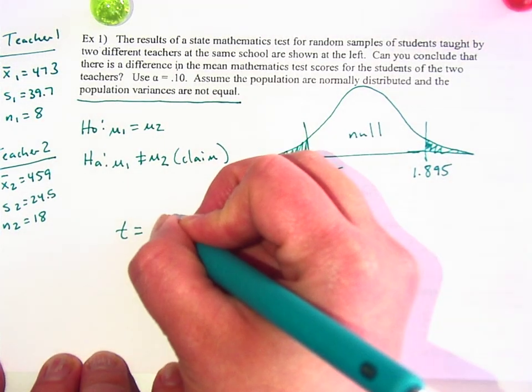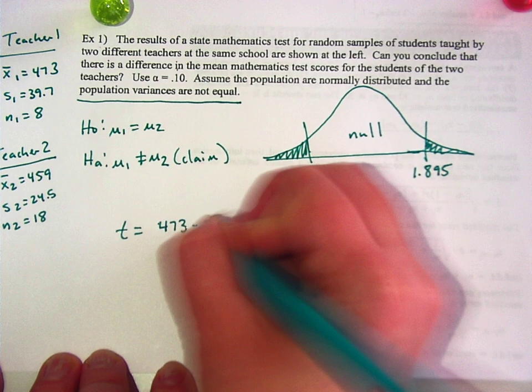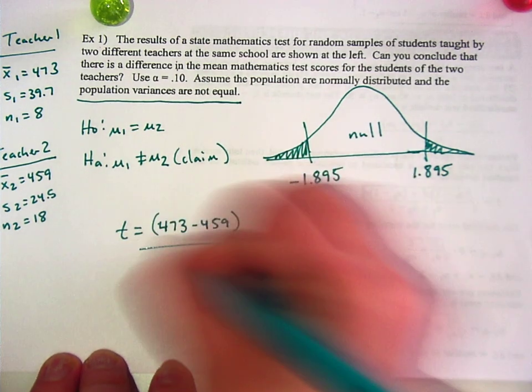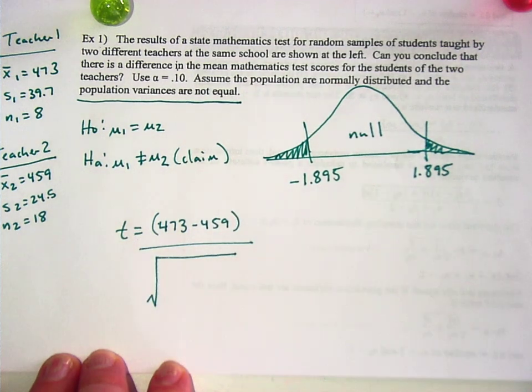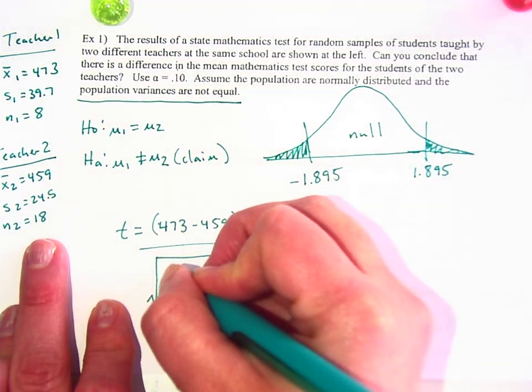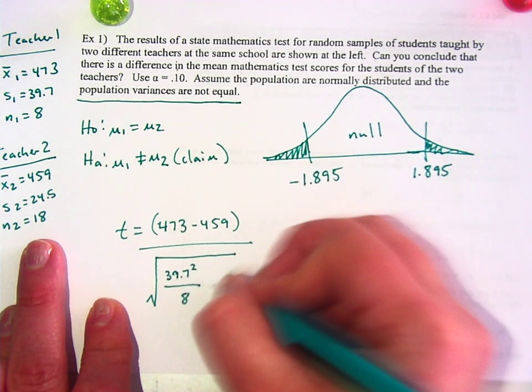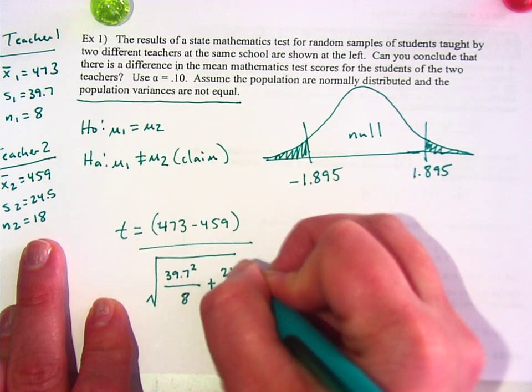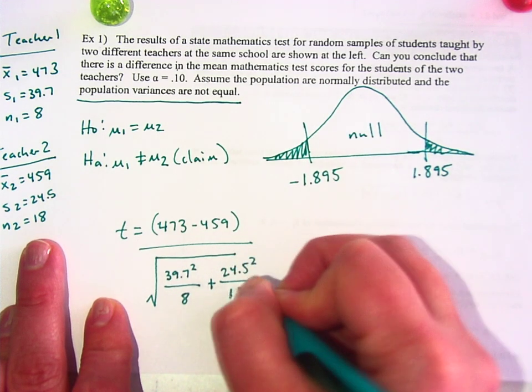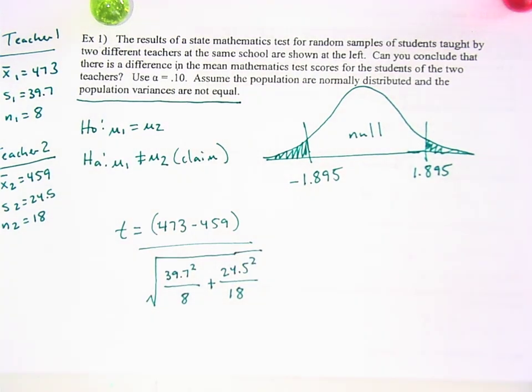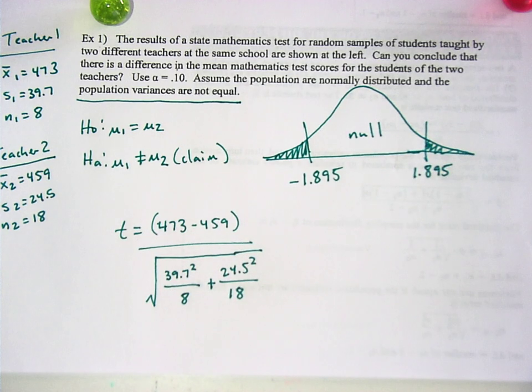All right, so the top is 473 minus 459. And the bottom is a square root of 39.7 squared over 8 and 24.5 squared over 18. Isn't this exactly like the other one we did? It is exactly like the other one we did. Unless it's pooled, it's exactly the same except that it's a t instead of a z. All right, put it in your calculator.